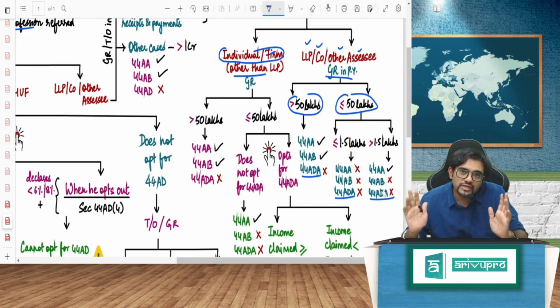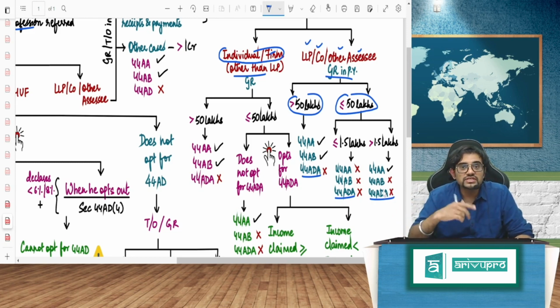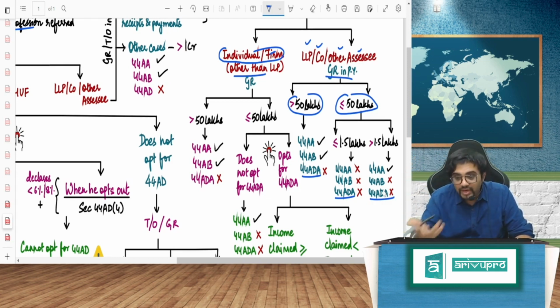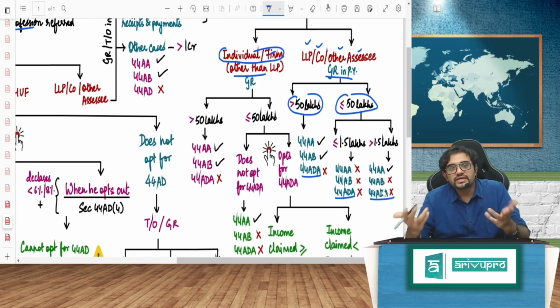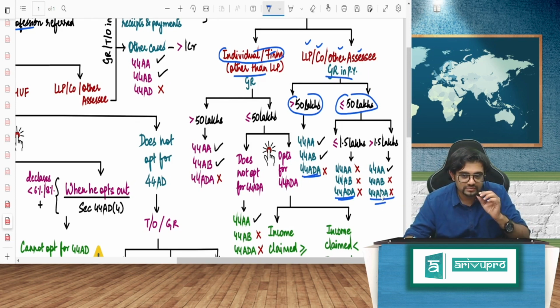Though company, firm, other SSE, individual can all be doing the profession, legal, consulting, film acting, all those things, the entire section is not applicable to LLP, company, other SSE. So that is immaterial.